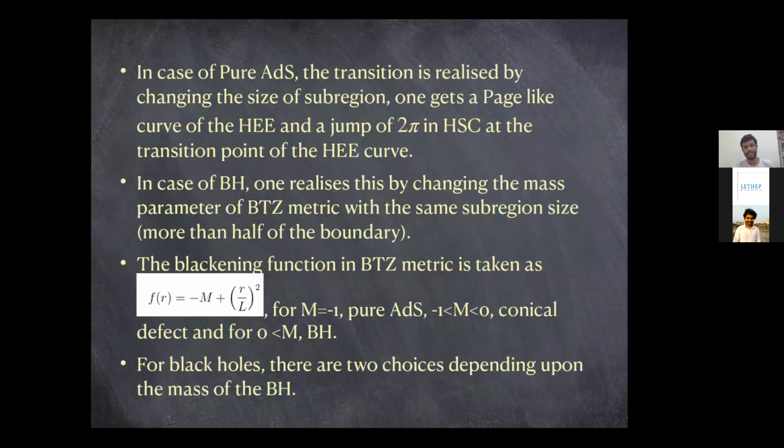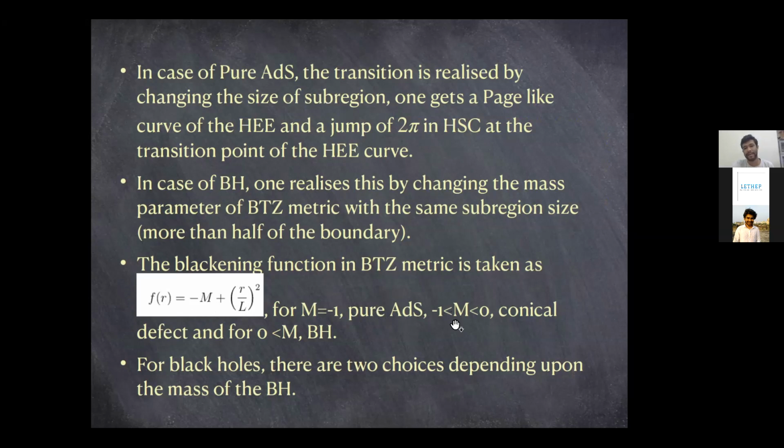So this study can also be done for a BTZ situation, where instead of changing the subregion length, you change the mass of the black hole. For example, if you write a general metric of AdS space, you would have a blackening function. In this blackening function, if you take m to be -1, you get back pure AdS.